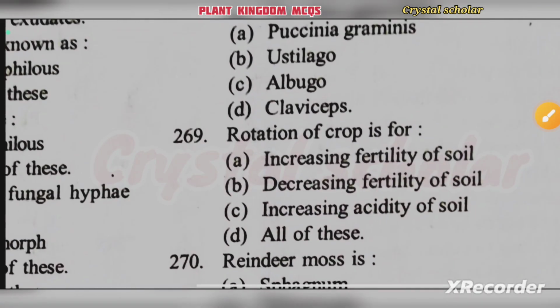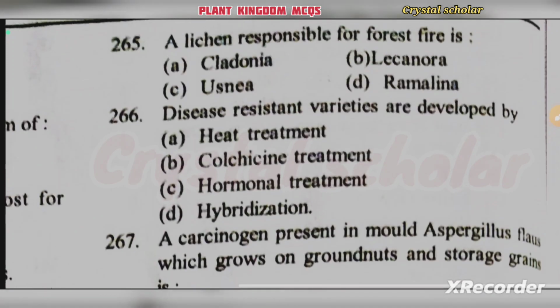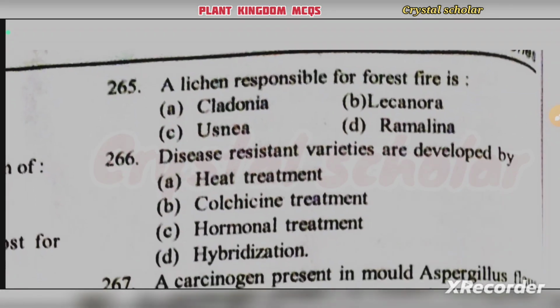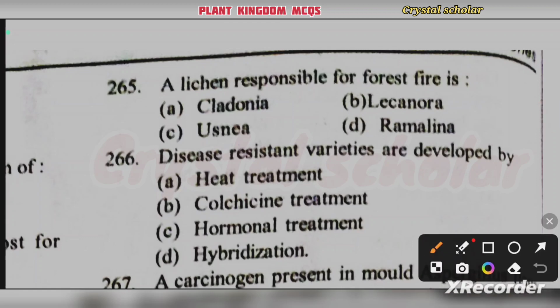The next, a lichen responsible for forest fire is Cladonia, Lecanora, Usnea, Ramalina. A lichen responsible for forest fire is Usnea.